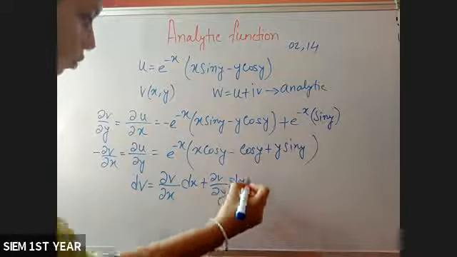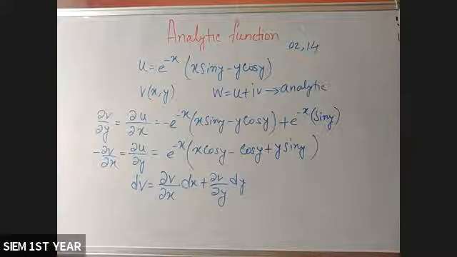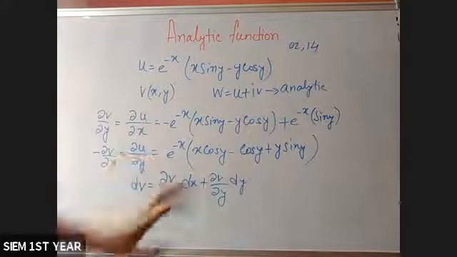This is one formula which is given in the partial derivative section. Since this V is a function of x and y, that's why this.